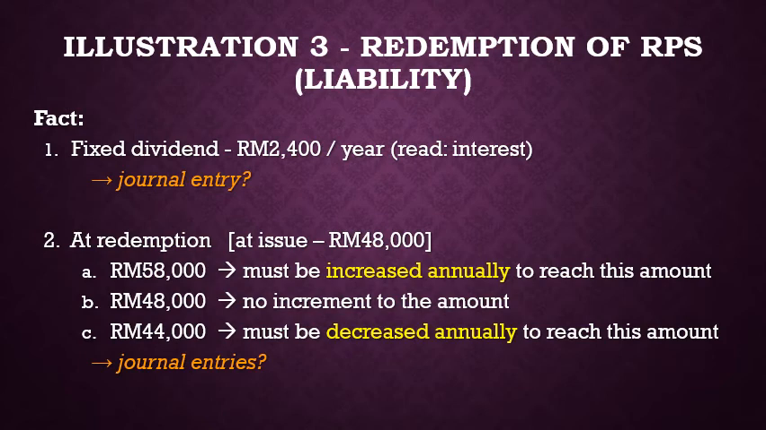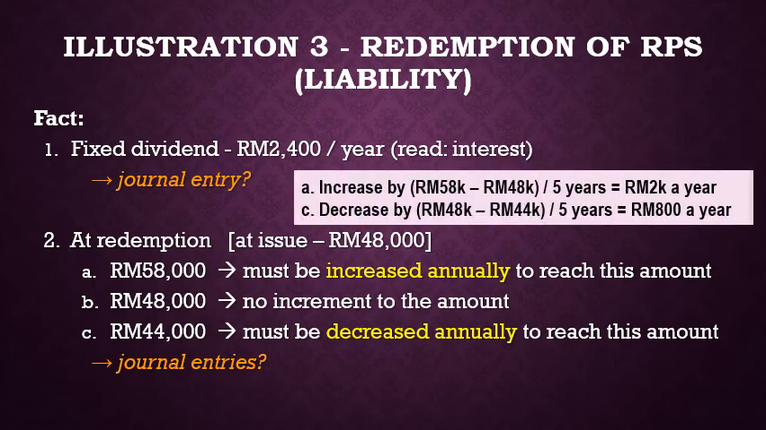Similarly here, since the amount at issue is different from the amount at redemption for 2 of the prices, we need to increase the amount from 48,000 to 58,000 for price 1 and reduce the amount from 48,000 to 44,000 for price 3. We can do this using straight line method, that is dividing the difference by the number of years. So for price 1, which is higher than the issue price, we need to increase the balance by 2,000 ringgit every time we pay the dividend. And for price 3, which is lower than the issue price, we will need to reduce the balance by 800 ringgit every time we pay the dividend.